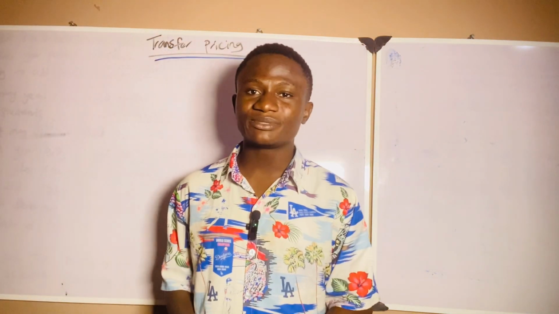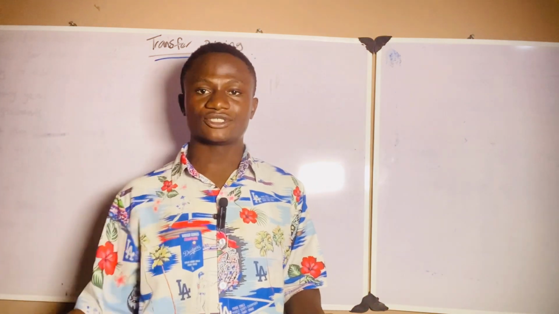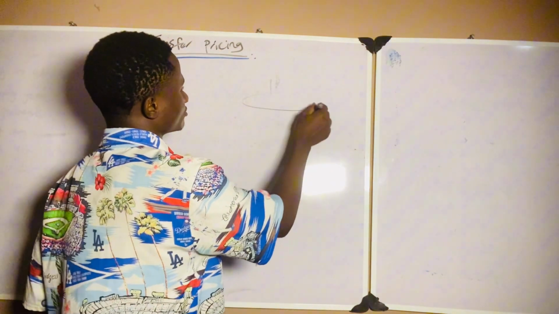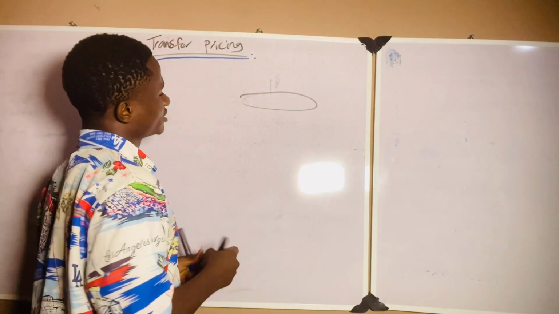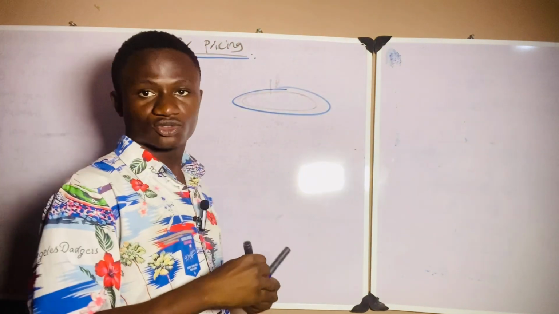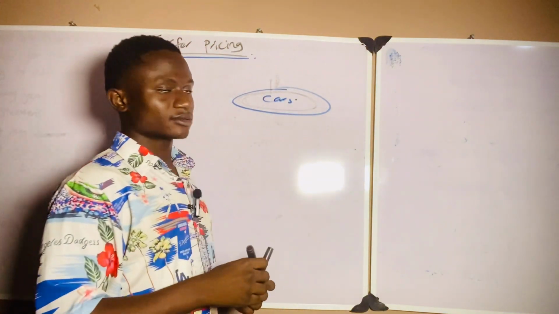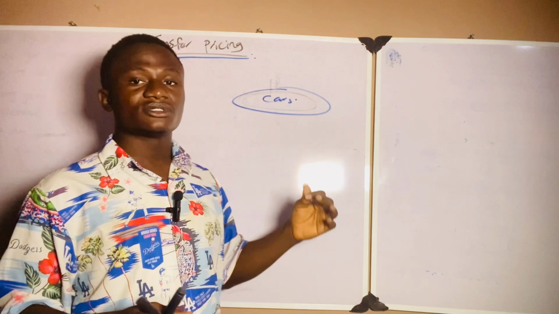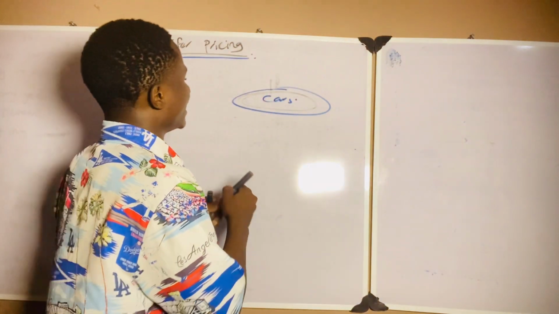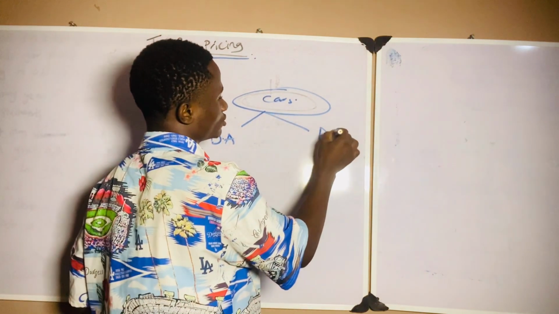Transfer pricing is simply the price at which one division transfers goods to another division. Let me explain. Let's say we have a very big organization that's into selling cars. Now, this organization has two different divisions. They have division A and they have division B.